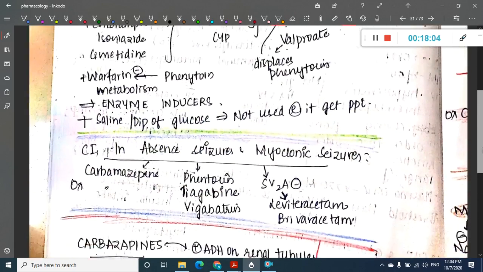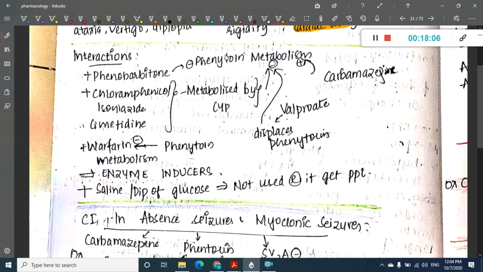Then what are the interactions of this phenytoin? Phenytoin is also an enzyme inducer, so you should be careful giving it with other enzyme inducers. Phenobarbital will inhibit the metabolism of phenytoin, and thus it results in increased blood levels of phenytoin.